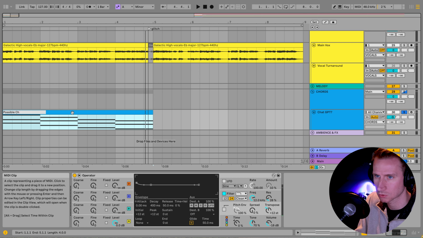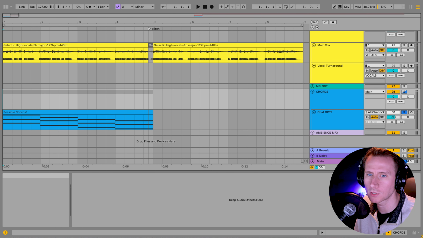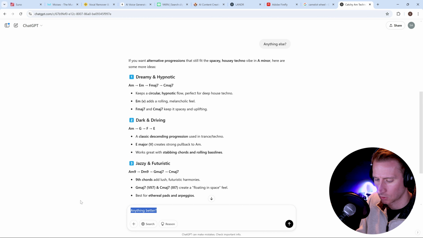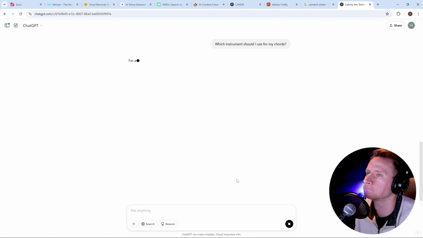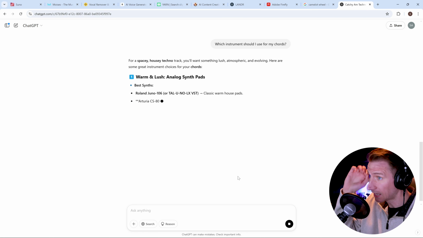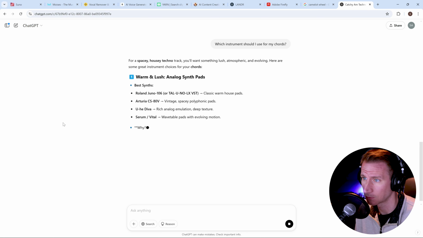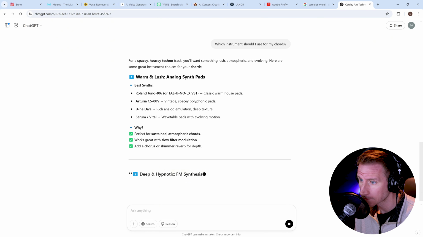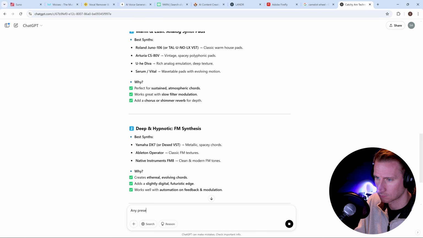So possible chords. And let's also ask ChatGPT, which instrument should I use for my chords? And we'll run with it. Synth pads, yes, I do like analog synth pads, but we're going digital today. Okay, we could do some FM synthesis. Any preset recommendations in synths?